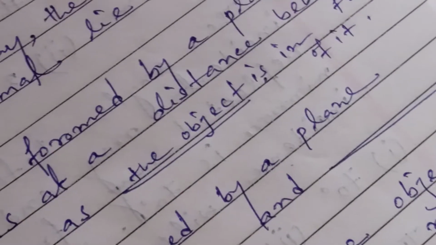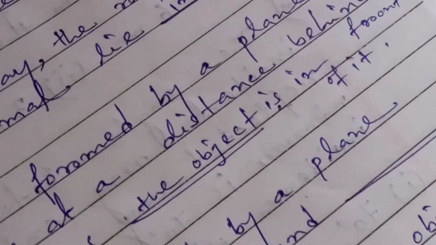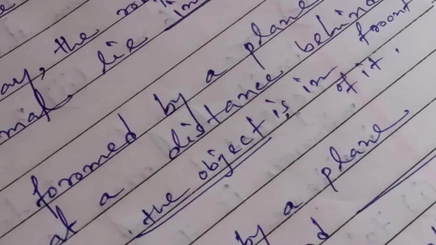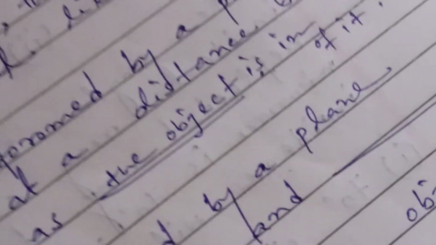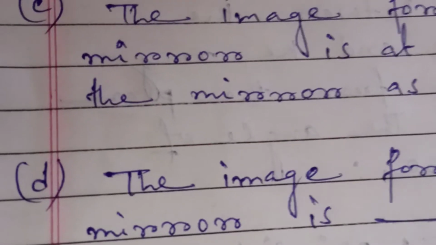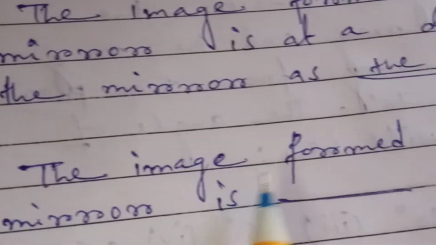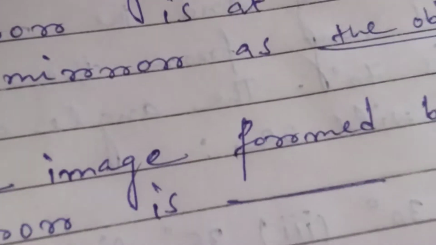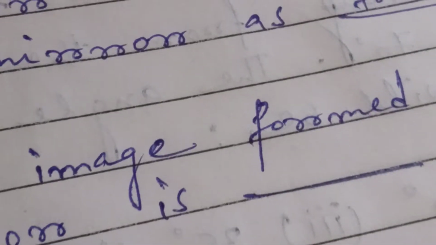So the image formed by a plane mirror is at a distance behind the mirror as the object is in front of it. Now question number D. The image formed by a plane mirror is, so what type of image is formed by a plane mirror?